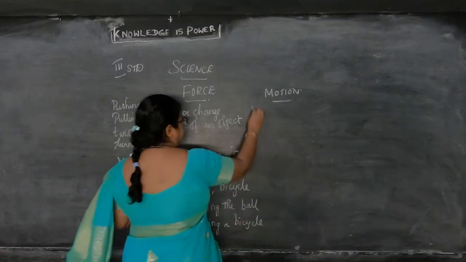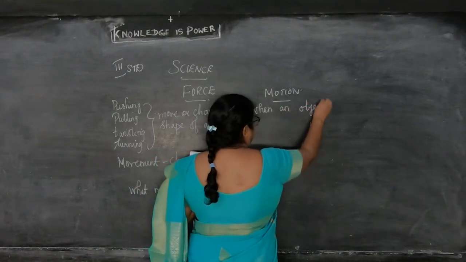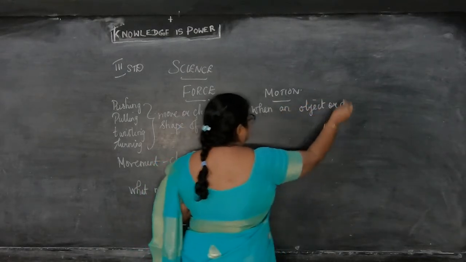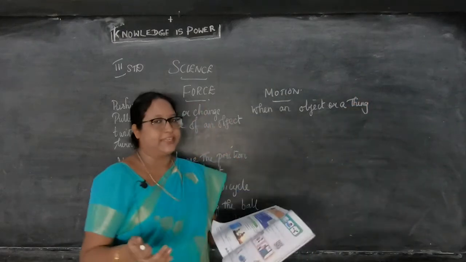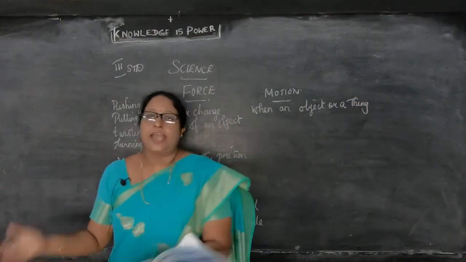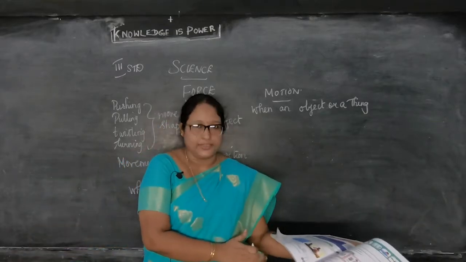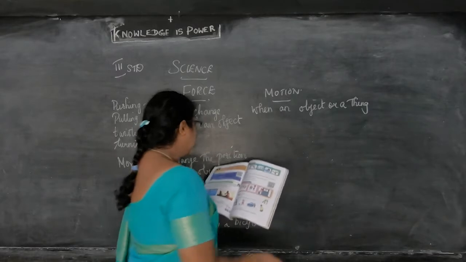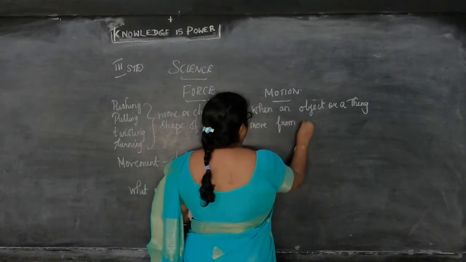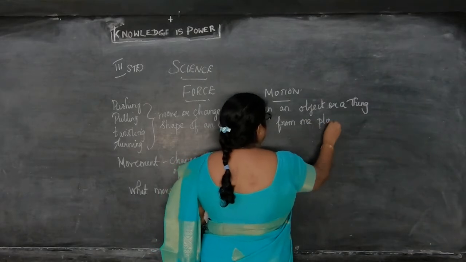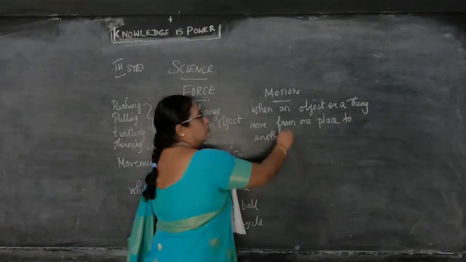When an object or a thing, any object, for example, if you take table, if I am taking the table from here and putting it there, that is I am moving it from one place to another place. That is called as a motion. Okay. So, or a thing moves from one place to another. This is called as a motion.